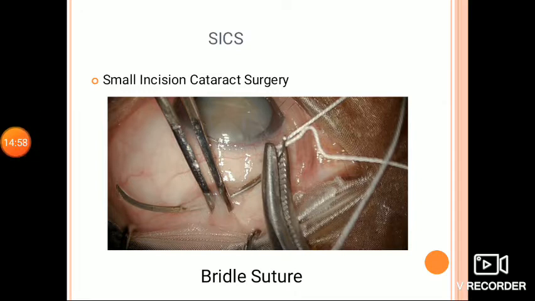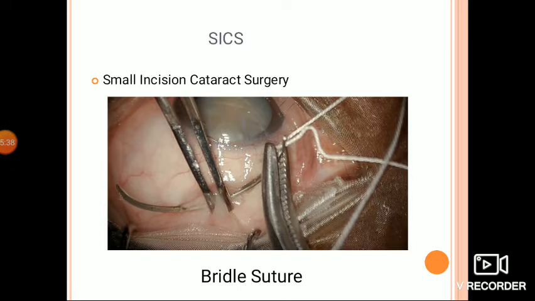In this picture, we can see placement of the bridle suture, in which the superior rectus is grasped using a strong toothed forceps about 10 mm away, and a 3-0 silk suture is passed below it with the help of a half curved cutting needle. The placement of the bridle suture is especially important in manual SICS, where in addition to fixation of the globe, it also provides a counter traction force during delivery of the nucleus and epinucleus.